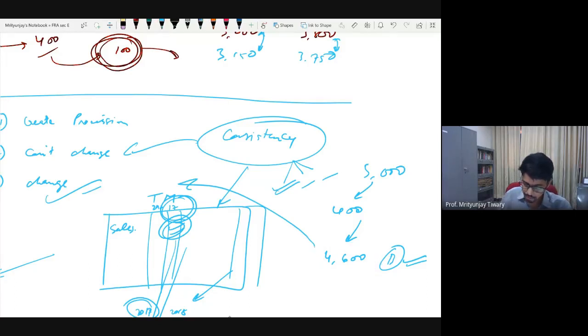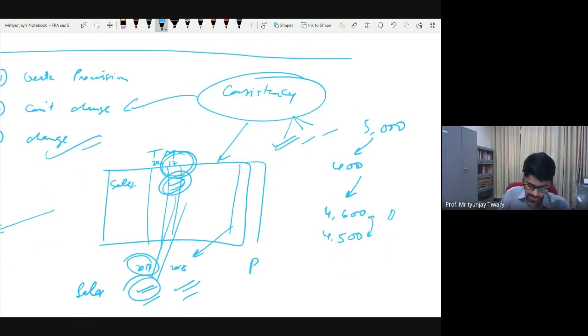But if the amount involved is going to be smaller, and how small is smaller is up to you, managerial discretion, let us say our dispute with our client is that either they will pay 4,600 crore rupees, or maybe for some part of the addition they are not happy with us and they will end up paying us only 4,500. So here your dilemma is only about 100 crore rupees. So in this situation, it may make more sense to create a provision. So you will create a provision for expected loss of under-recovery, and you will show a 100 crore loss. Samajh aaya?